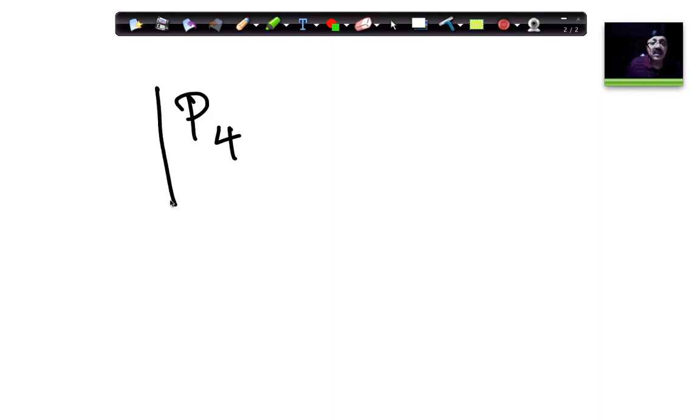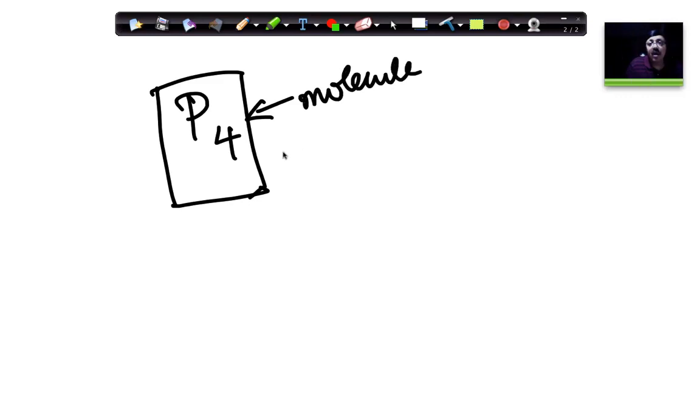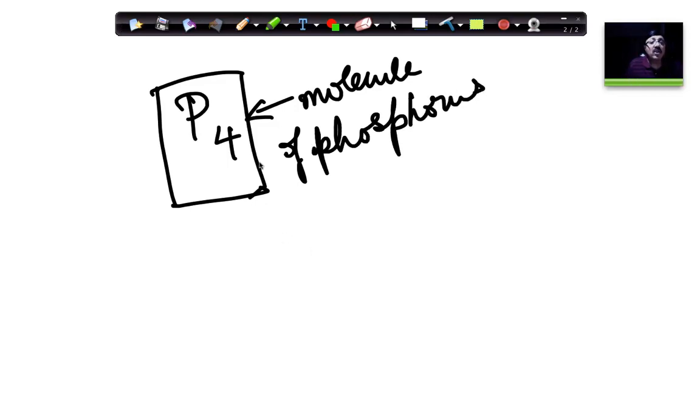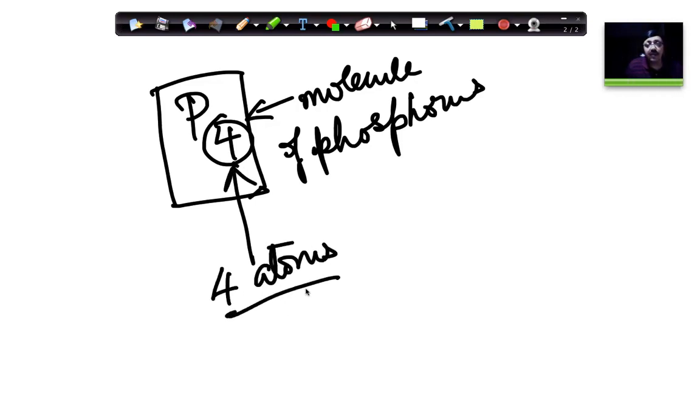P4 is basically a molecule of phosphorus, which is another element. If you look at this molecule of phosphorus, it has got 4 atoms of phosphorus present inside it. Another example of a molecule which has got only atoms of the same element. So that would be a molecule of that element.